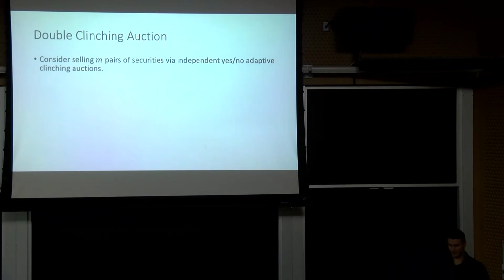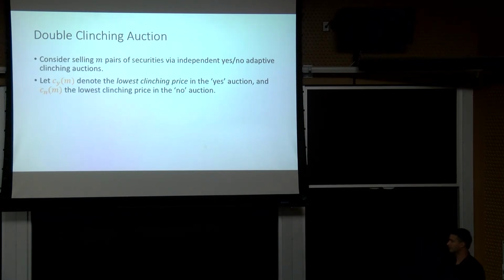As I said before, we're going to sell M pairs of securities via independent yes and no adaptive clinching auctions. We'll let Cy of M denote the lowest clinching price in the yes auction, and Cn of M the lowest price in the no auction. If we think about the soccer ball example, this is the price that the lowest price soccer ball got bought for, when clinching first started.